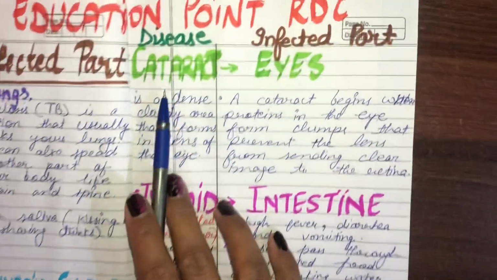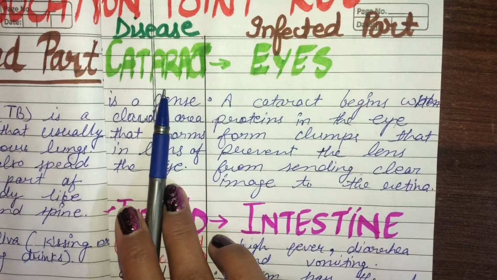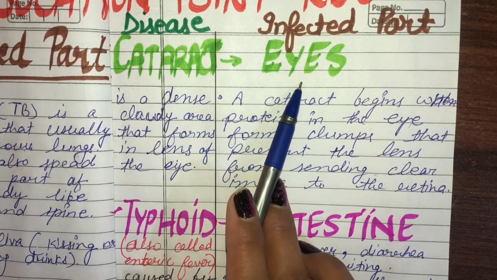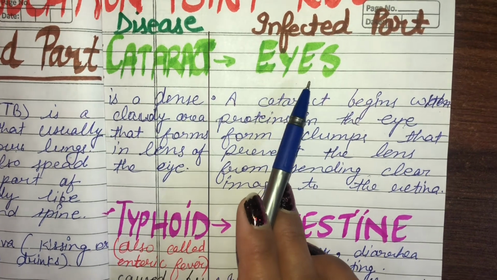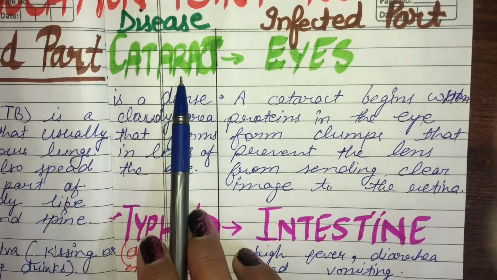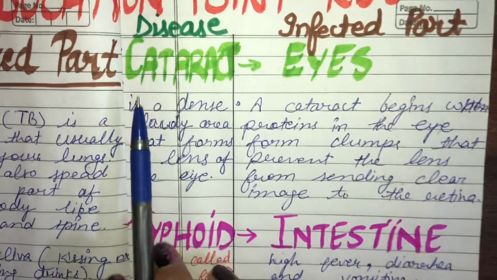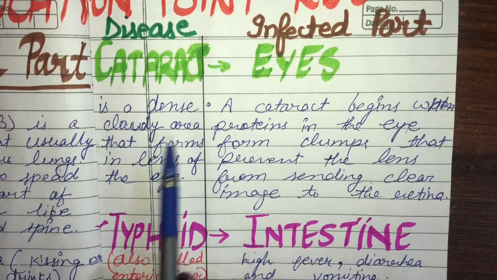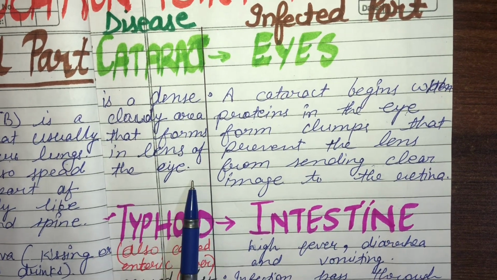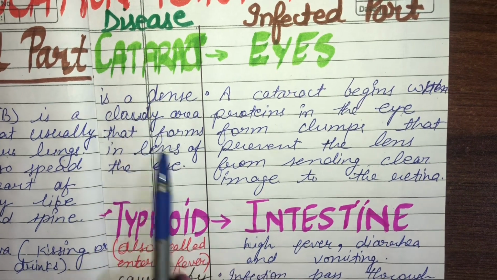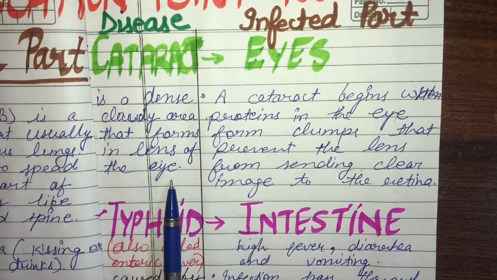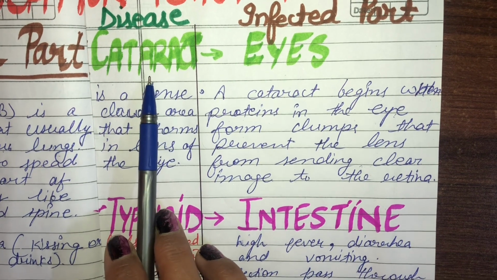So the next disease is cataract. Cataract is a disease related to our eyes. So the affected part during cataract is the eyes. So what is a cataract? Cataract is a dense cloudy area that forms in the lens of the eye. So in simple words, it is a cloudiness of the lens of the eye. In Punjabi we can also call it chitta motia.